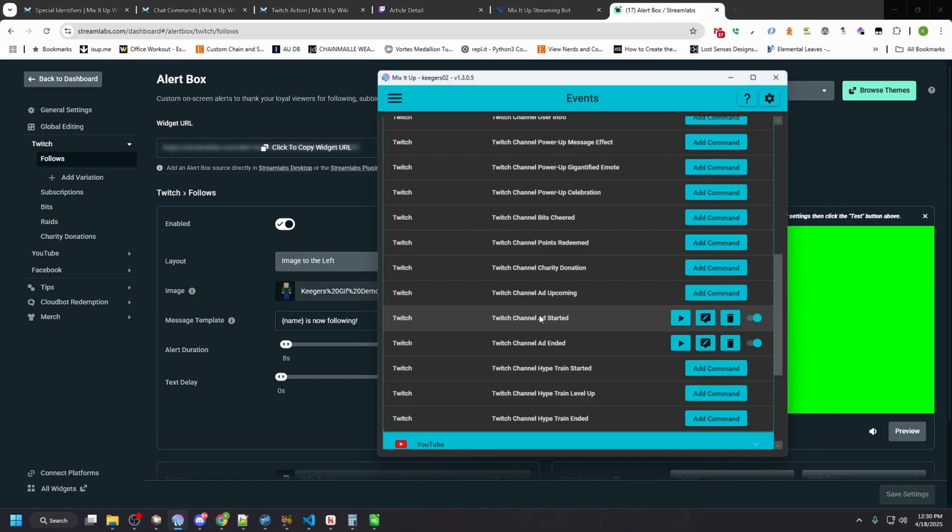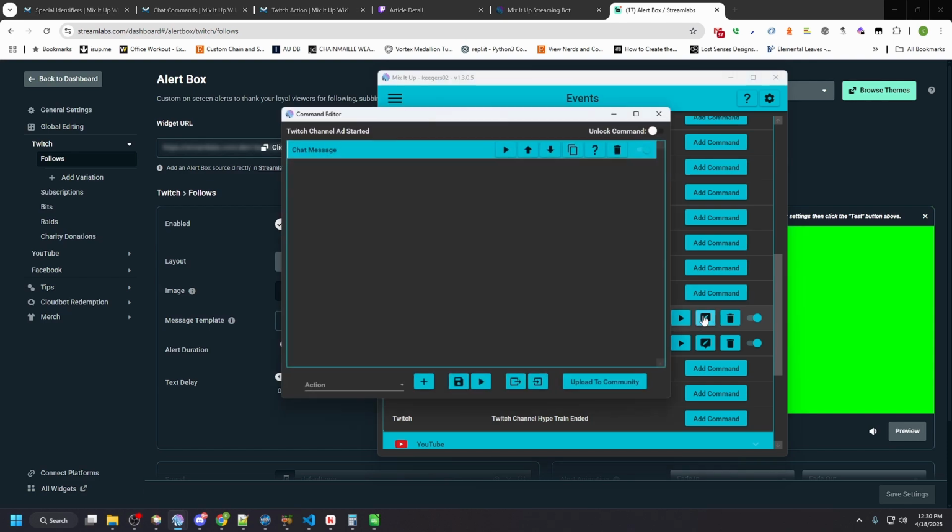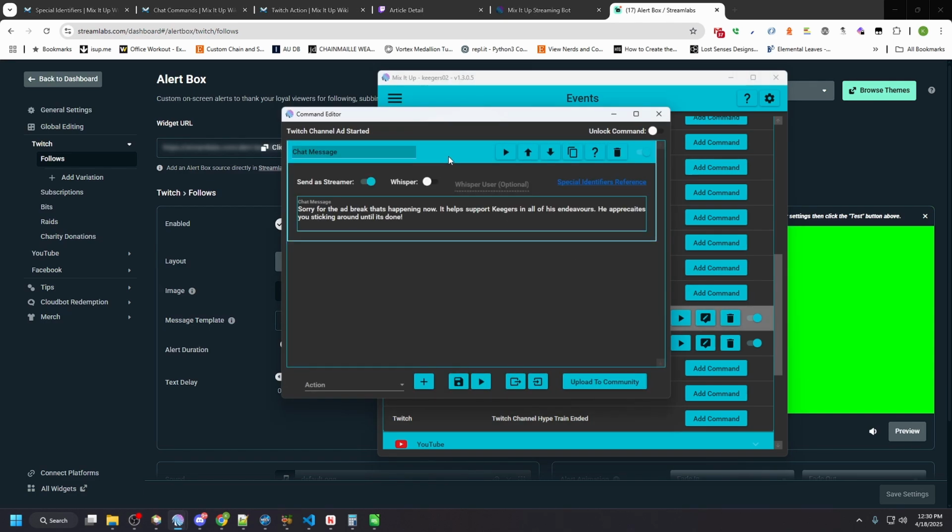This doesn't do that for you. This actually detects when the ad is starting, when the ad is ending, and it does something for you. So for example, I'm gonna go over here, I'm gonna click on this, and it just simply sends a chat message that says, sorry for the ad break that's happening. It supports Keegers and all of his endeavors. He appreciates you sticking around till it's done. Just something nice to acknowledge that people are watching ads for you, right?